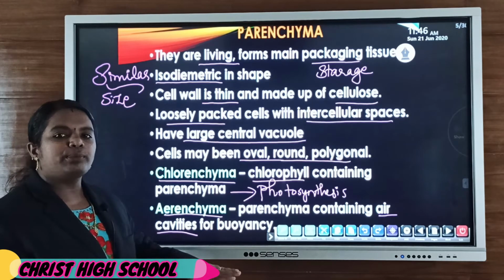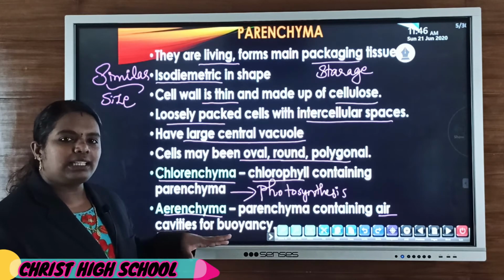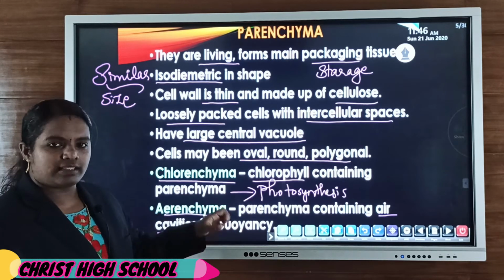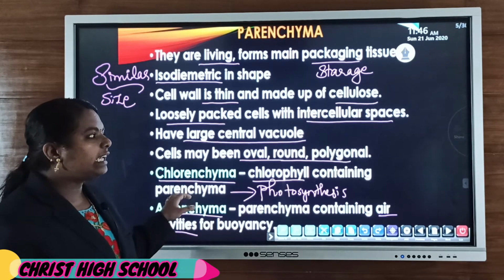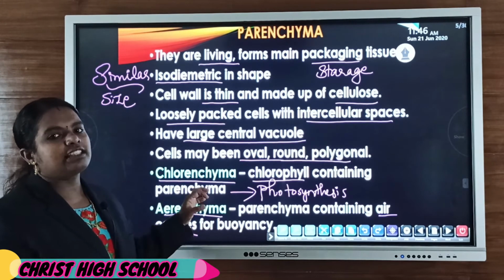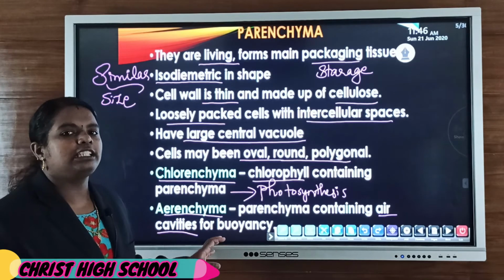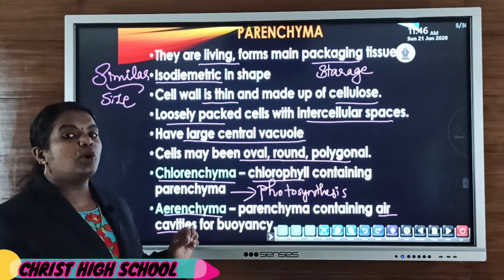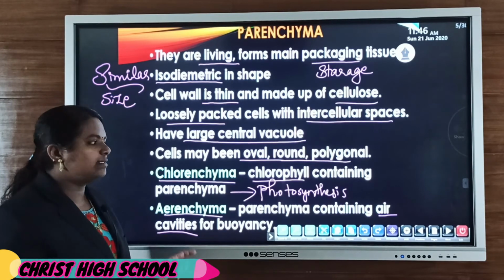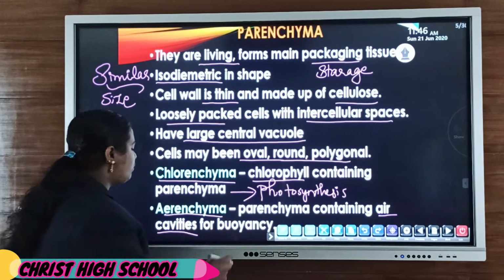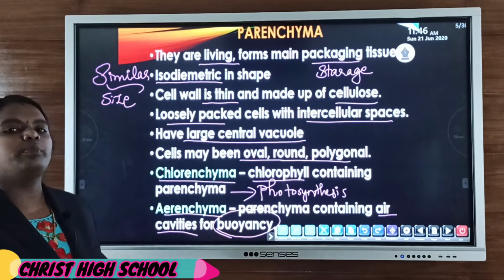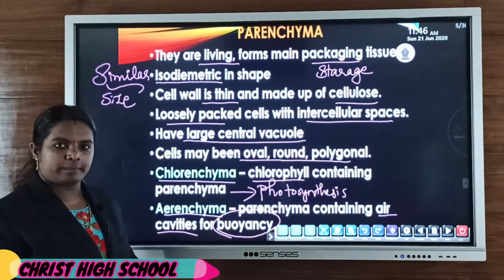That floating property, that buoyancy, is mainly due to the presence of air sacs in aerenchyma cells. If air cavities are present in parenchyma cells, then such modified parenchyma cells are known as aerenchyma cells, and the main function is buoyancy to aquatic plants.